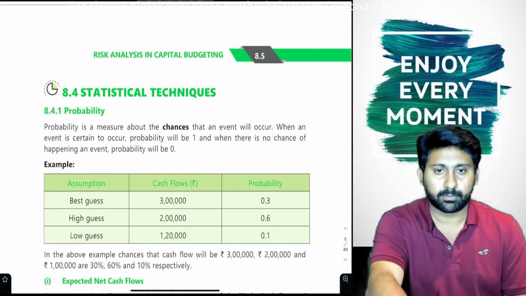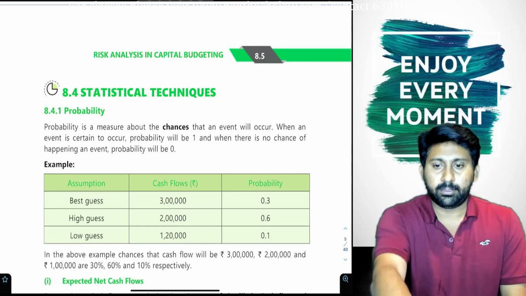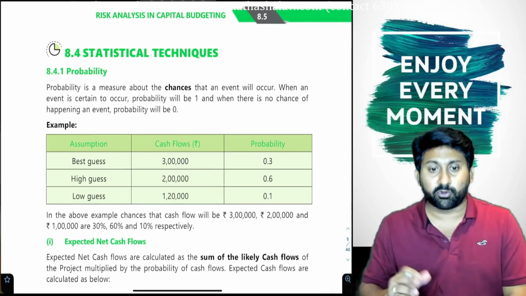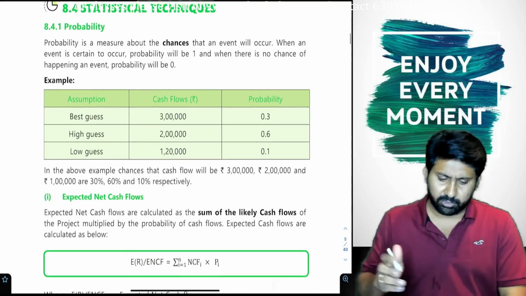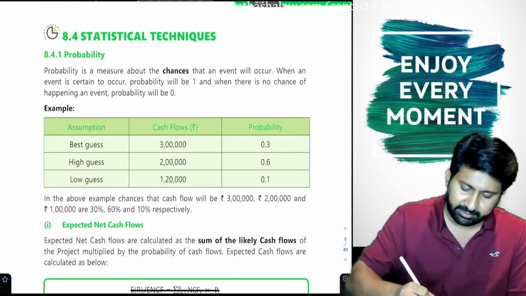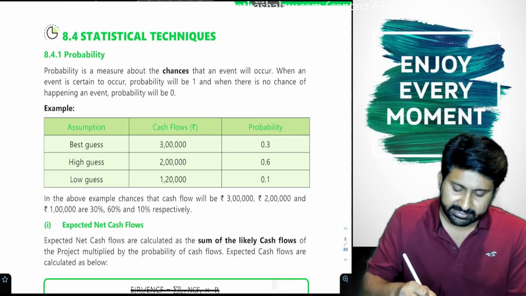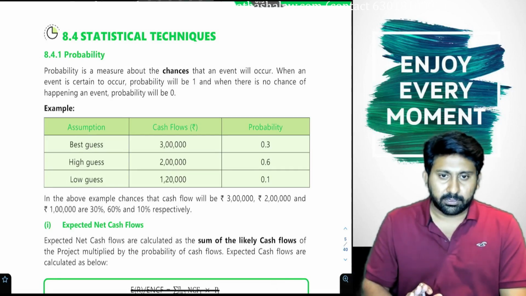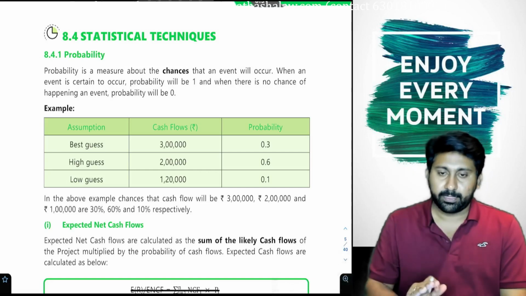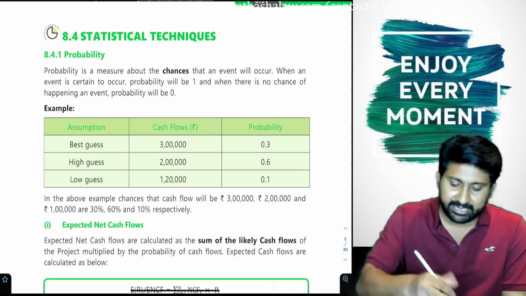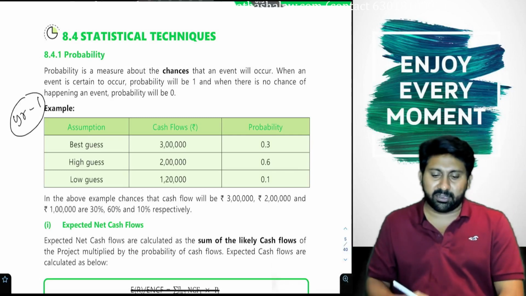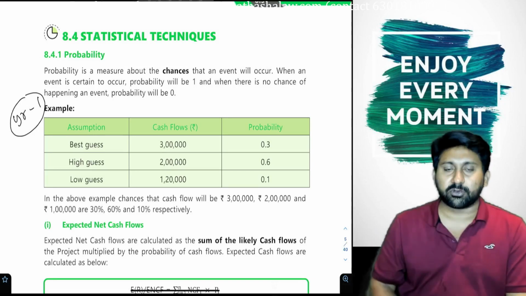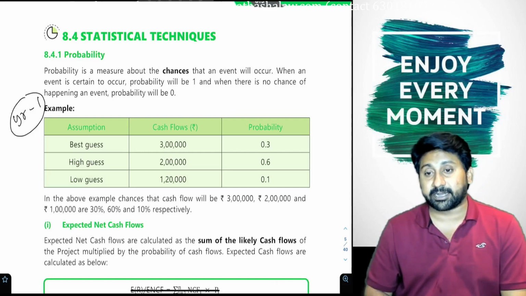See here. On probability, there are 3 questions, or 2 examples and 2 illustrations. 4 types of questions are there, 4 or 3. Okay, let us solve. What is the probability concept? Let us see. Assumptions: best guess, high guess, low guess. There is a company that is going to start a project today, which is going to end in 1 year. It's a 1 year project. In this 1 year, they will expect one cash flow at the end of the first year. How much cash flow are they expecting?